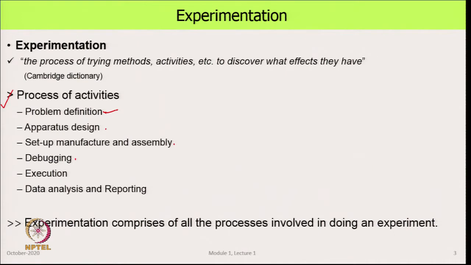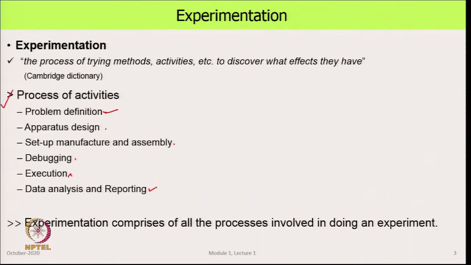Now, we are ready to take data and this is what we call the execution. We run the experiment again and again for different parameters, collect the data. After all that planned data taking is complete, we go to the last phase, which is data analysis and reporting. Reporting could be a report, a presentation, a short summary, a paper, a thesis, any of those.